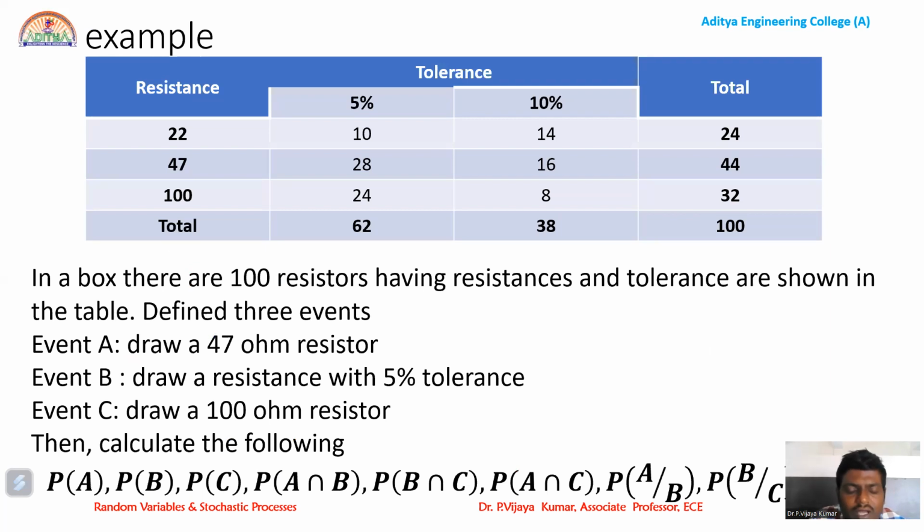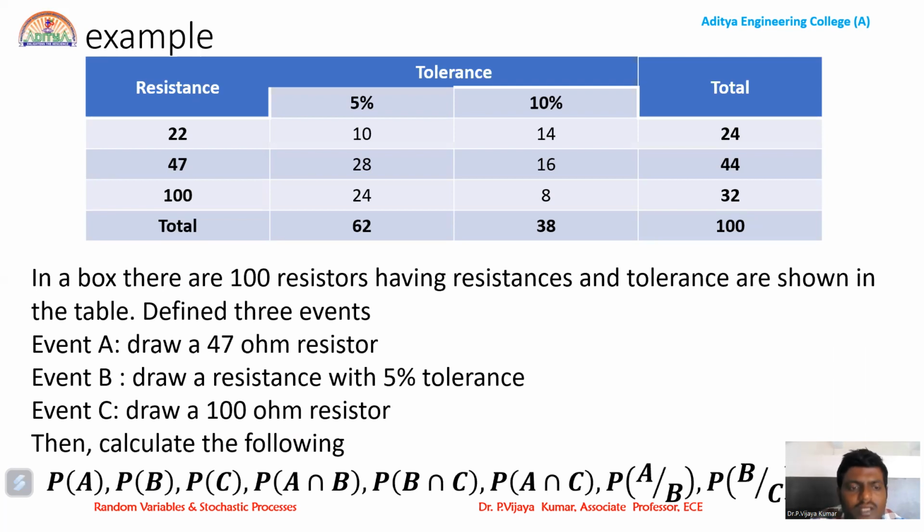So this is one example where we can compute the conditional probabilities, event probabilities, and joint probabilities. Here is a table which represents the resistance and its corresponding tolerance values. In the first column we have different types of resistors with values 22 ohms, 47 ohms, and 100 ohms. The second column represents 5% tolerance resistors. The third column represents 10% tolerance resistors. The fourth column represents the total quantity of the resistors.